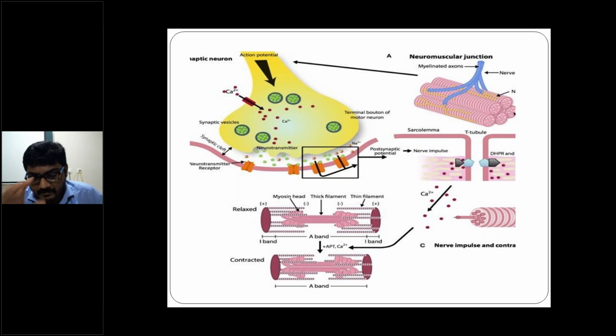From the anterior horn cell, everything is lower motor neuron. So the anterior horn cell, then dorsal root ganglion, ventral root, nerve, then neuromuscular junction, then muscle. So everything is lower motor neuron, right?